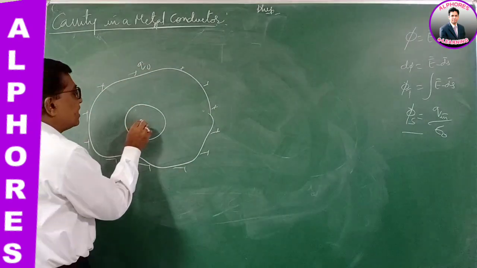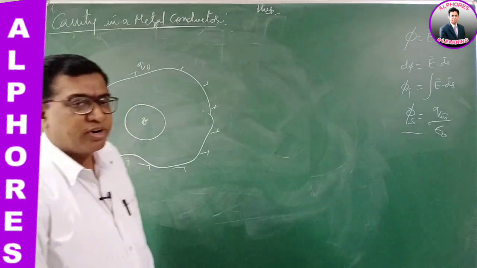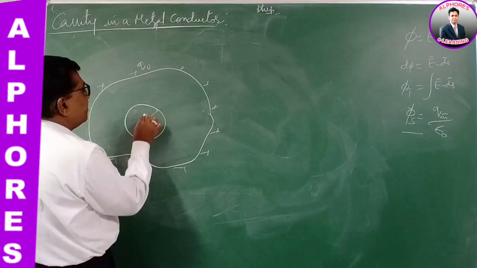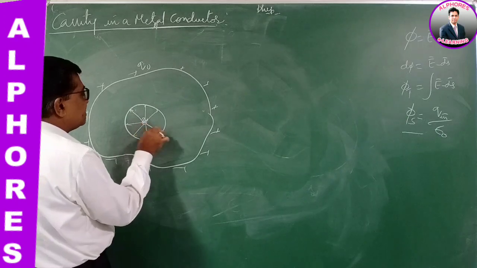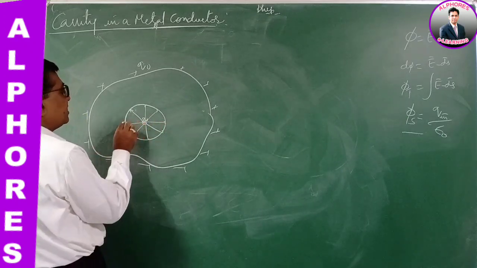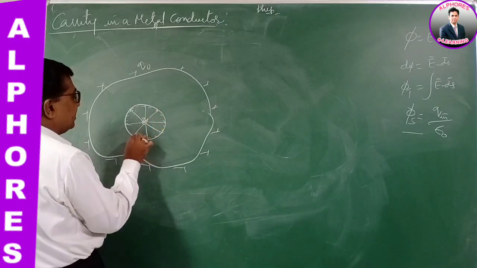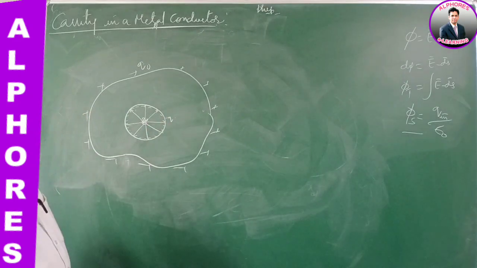Now I place a charge plus Q at the center of the cavity. Then what happens? Same thing. The lines of force originate here and terminate at the inner surface of the cavity. So an equal and opposite charge, minus Q, appears on the inner surface of the cavity.